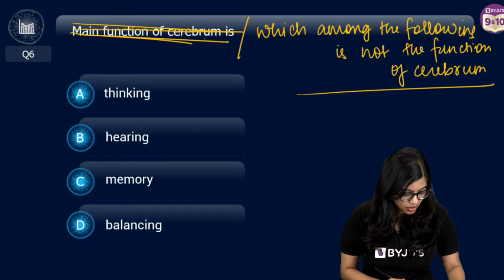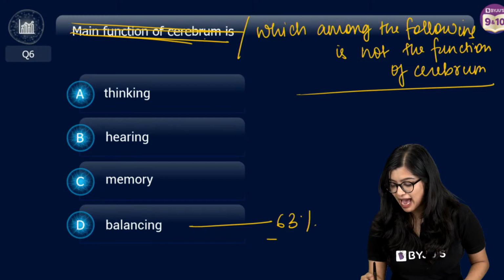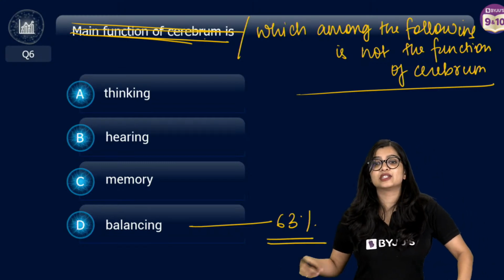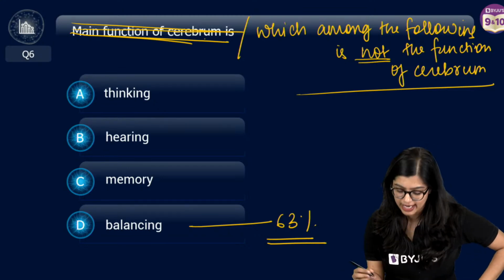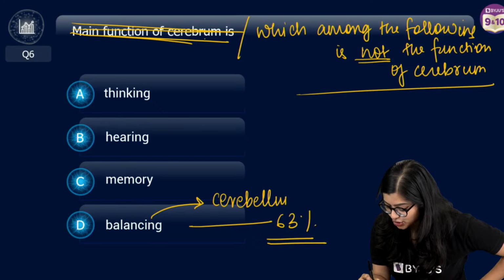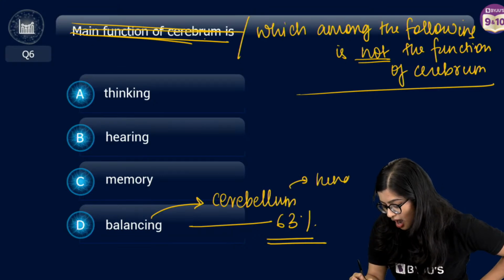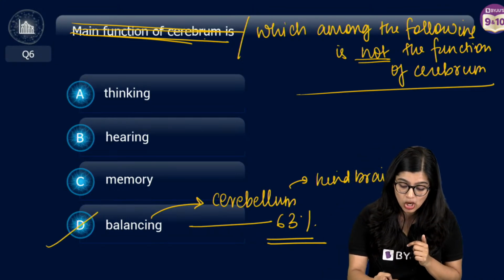Let's close the polls. Very good. 63% of you have given me the answer, which is balancing, right? Body balance, body posture is not a function of cerebrum. Balancing is a function of cerebellum, which is part of the hind brain. Now, correct answer is option D.